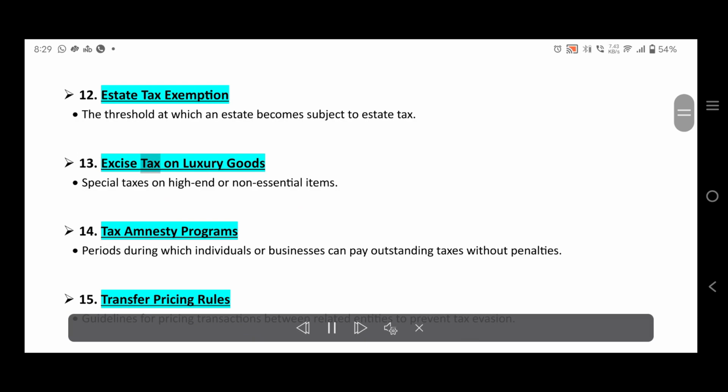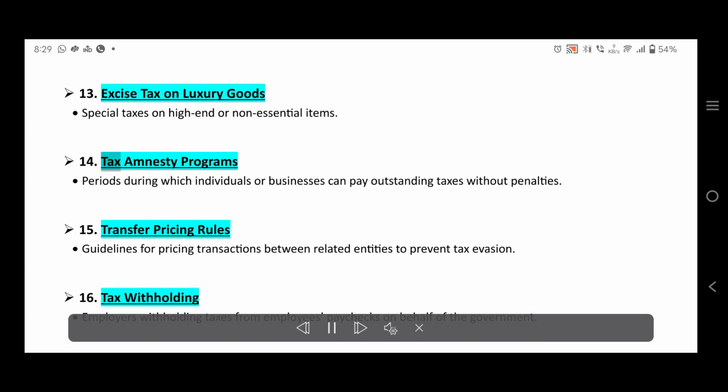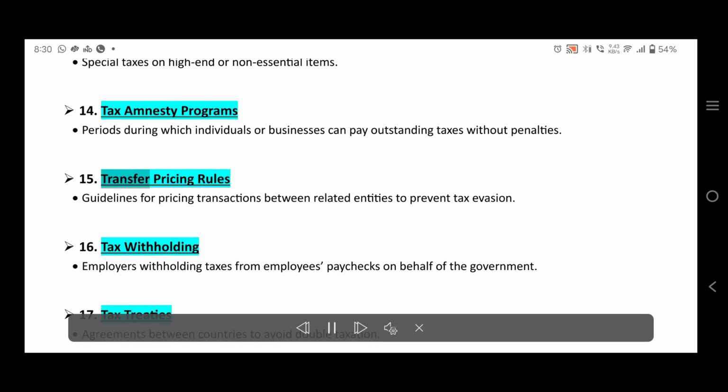13. Excise tax on luxury goods. Special taxes on high-end or non-essential items. 14. Tax amnesty programs. Periods during which individuals or businesses can pay outstanding taxes without penalties. 15. Transfer pricing rules. Guidelines for pricing transactions between related entities to prevent tax evasion.